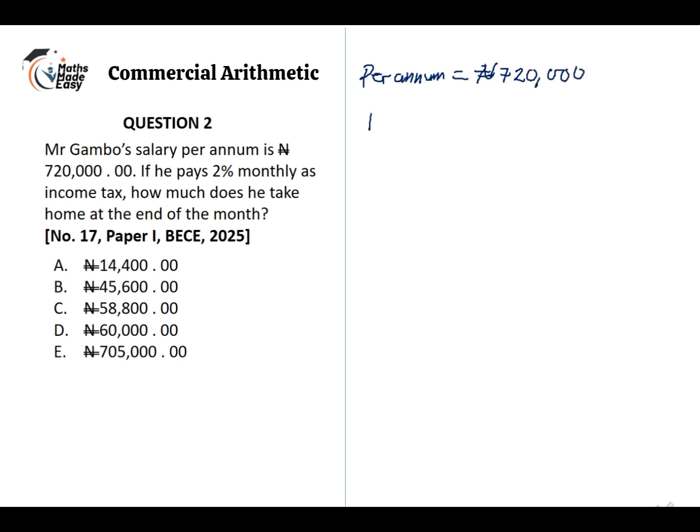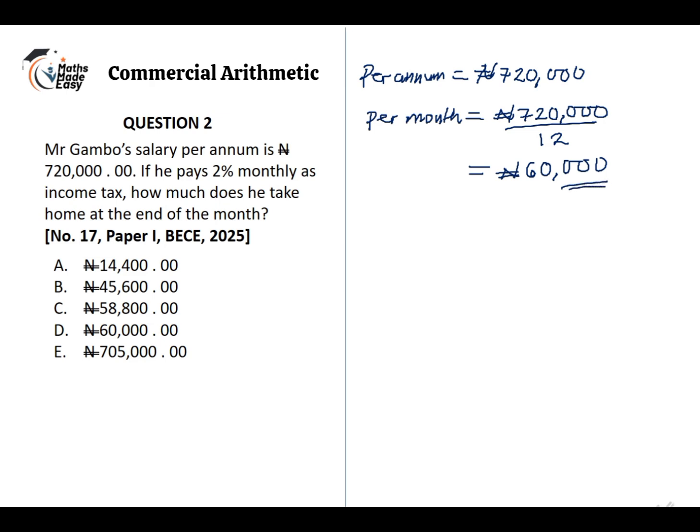This means that his salary per month is going to be 720,000 divided by 12, since there are 12 months in a year. Now 720 divided by 12 gives 60,000. This means that his salary per month is 60,000.